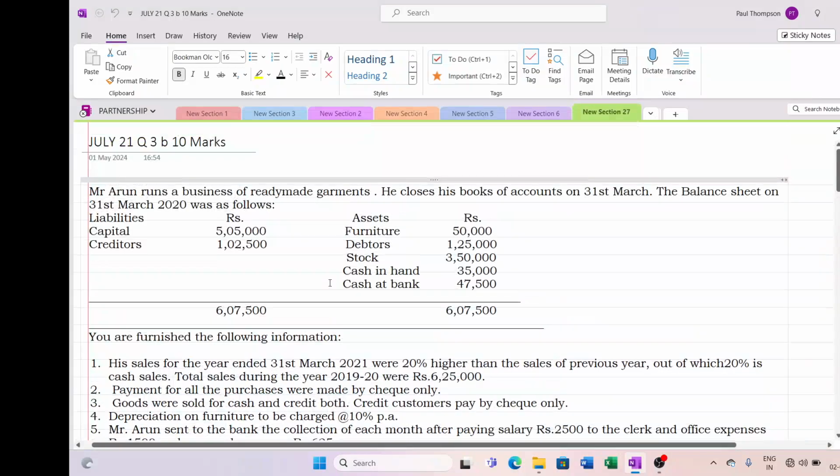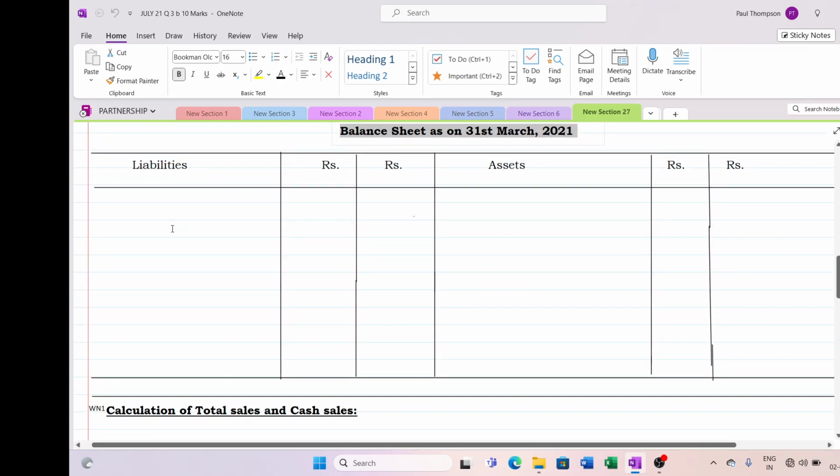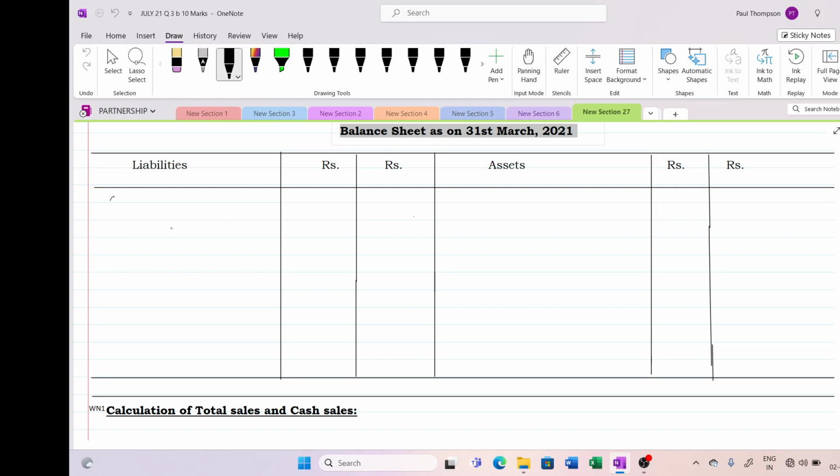So let us proceed with the balances. First, they have given the balance of capital account. So I'll go and write the capital account in this balance sheet. Capital, they have given, I am writing in the inner column, 5,00,000.